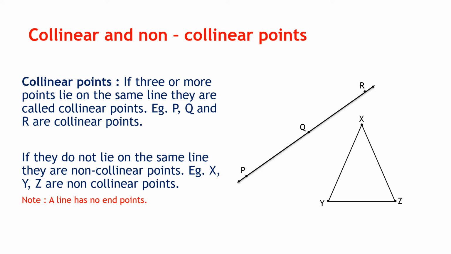And the points p, q, r are collinear, so they can never make a triangle. So if you observe, the points p, q, r are collinear and they will never make a triangle. Points x, y, z are non-collinear, so 3 non-collinear points make up a triangle. So is it clear to you what are collinear points and what are non-collinear points? So we have done points, line, ray, line segment, collinear and non-collinear points.